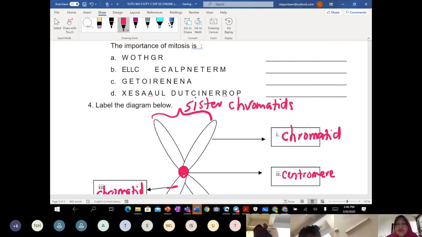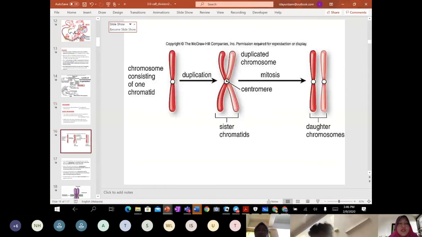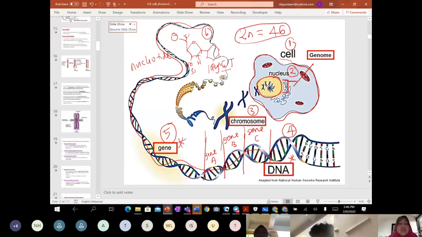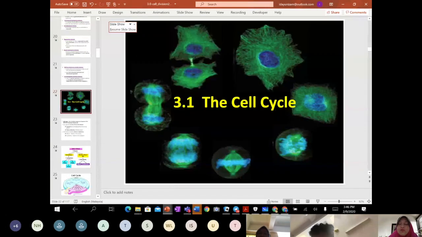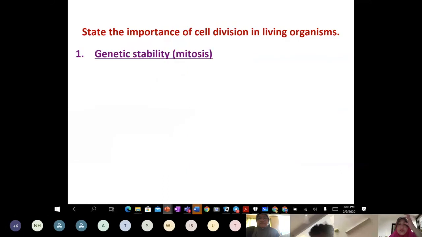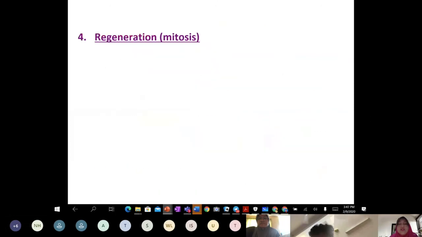Next, for this afternoon class, after you have thoroughly learned a few terms and the concepts of cell, nucleus, chromosome, DNA, gene, and nucleotide, our intention this afternoon is this: we are going to discuss the cell cycle. Later on we will discuss the importance of cell division.